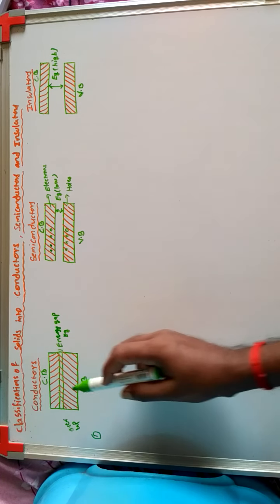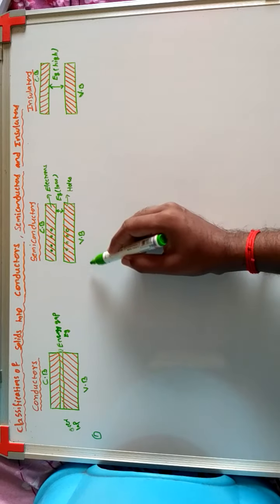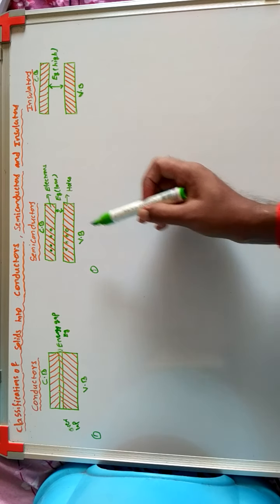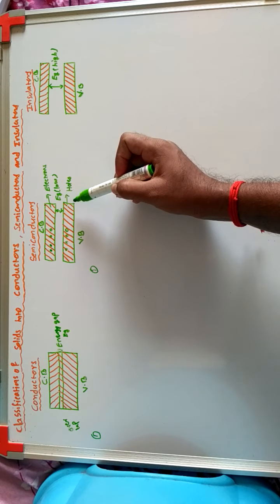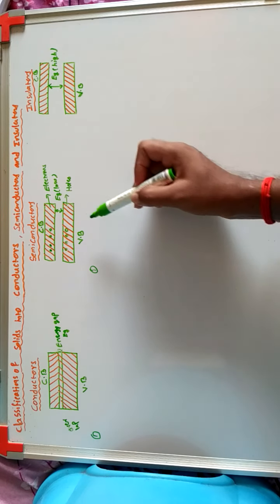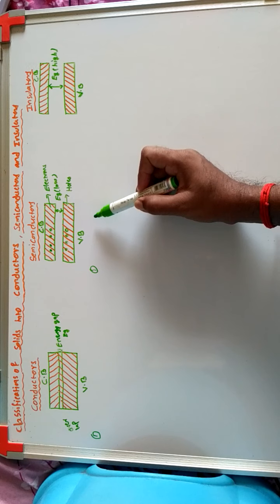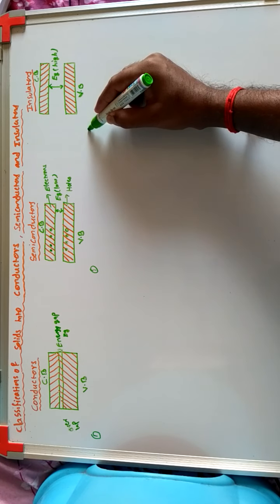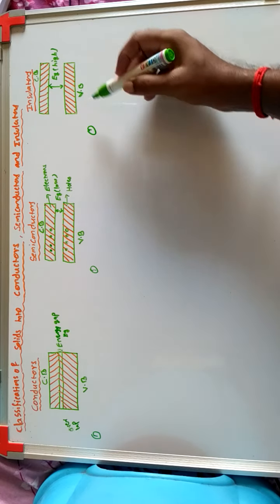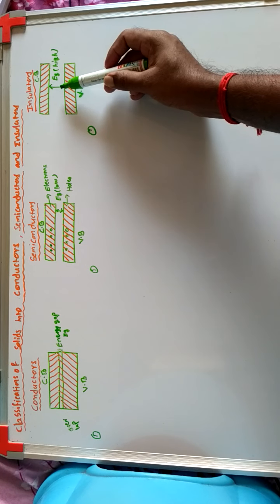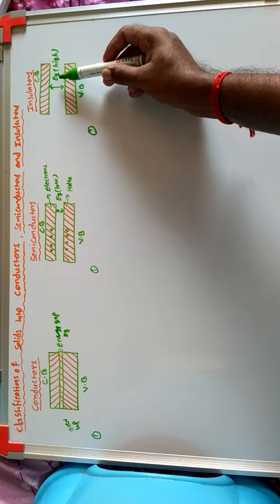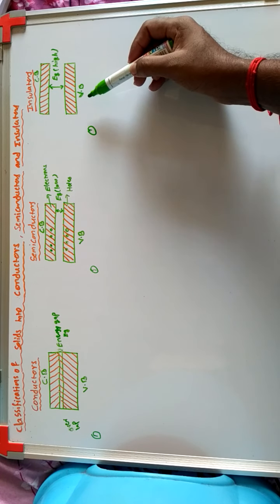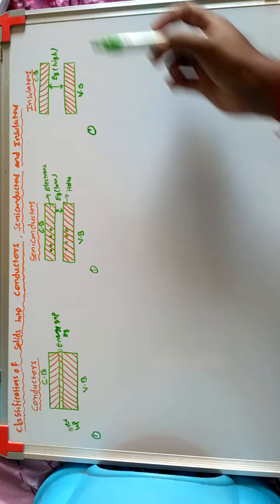In semiconductors, there is a small energy gap between the valence band and the conduction band. Next, insulator. Insulator means it has a large energy gap between the valence band and conduction band.